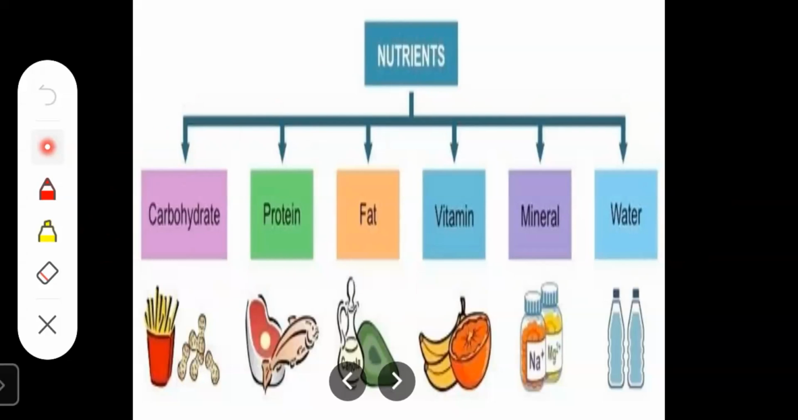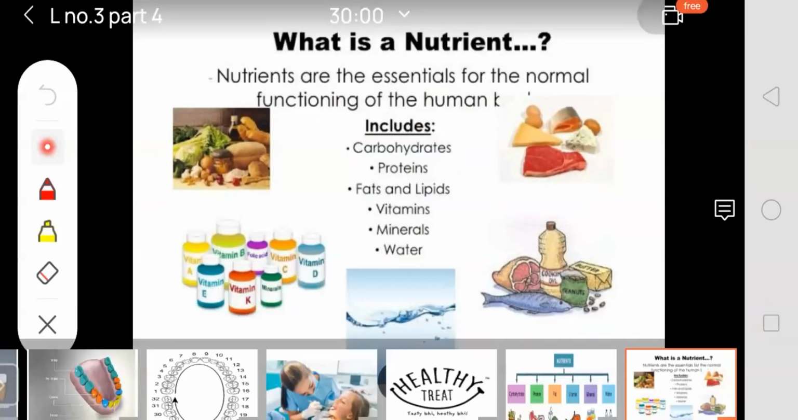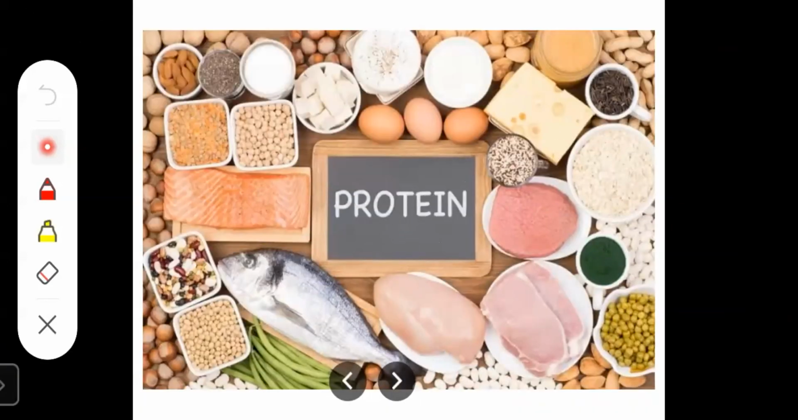These nutrients protect us from many diseases. So we should always eat a balanced diet. Now, see, nutrients are essential for the normal functioning of the human body. So what do they include? Carbohydrates, proteins, fats, vitamins, minerals, and water. We should see first proteins.